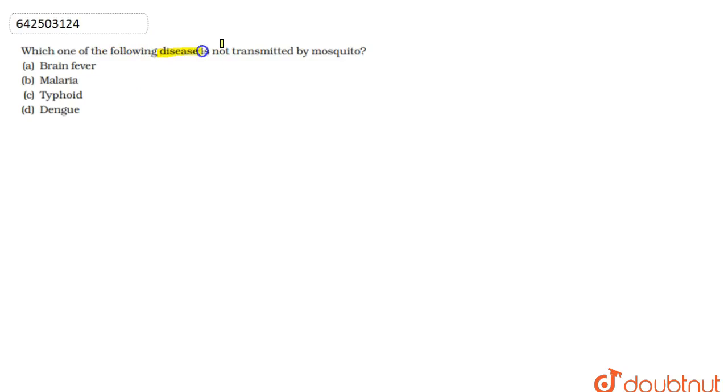If we talk about this question, we are asked which one of the following diseases is not transmitted by mosquito. The options given are brain fever, malaria, typhoid and dengue. Here the mosquito acts as a vector, a source or medium for transferring the microorganism, either the virus or the protozoa, into the body of the person. So the first option that we have is brain fever.